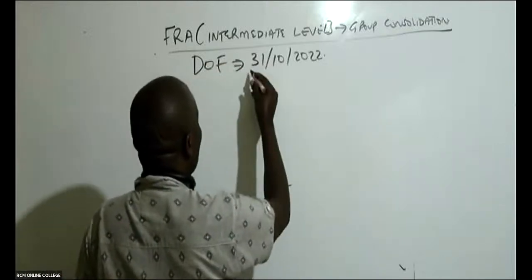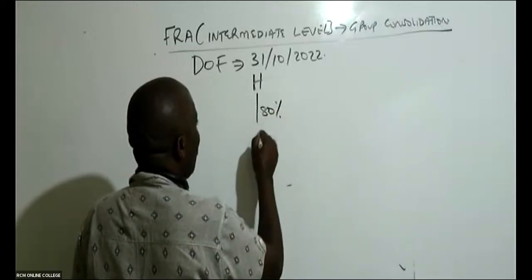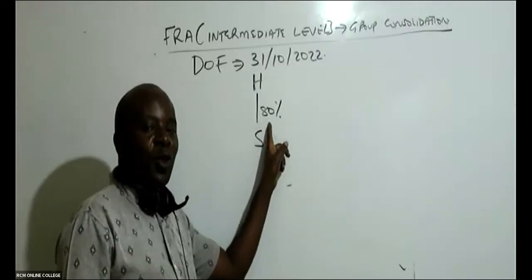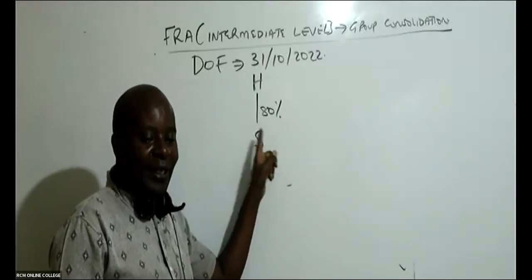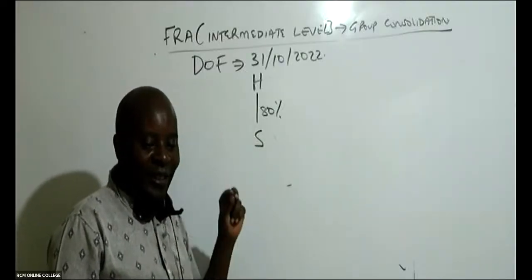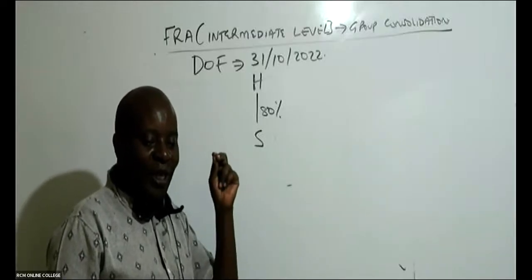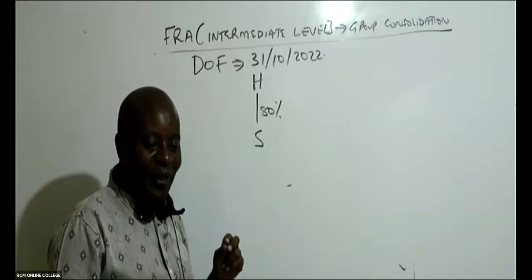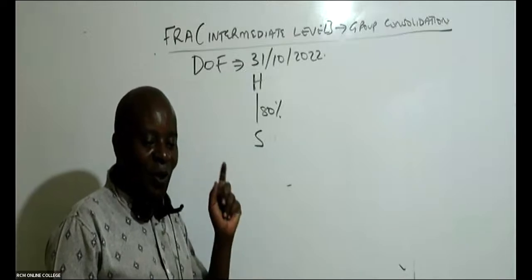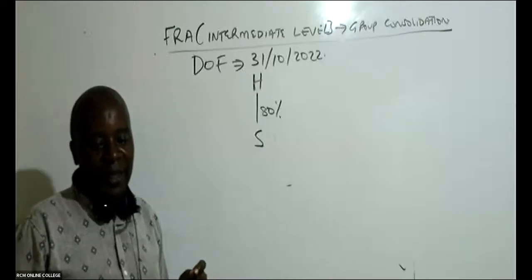So in this case, H acquired 80% of S. Let me ask you a question. 80% is so huge. Who is S to the group? Who is S to H? Is it an associate? Is it a subsidiary? Is it a joint venture? Who is S to the group?